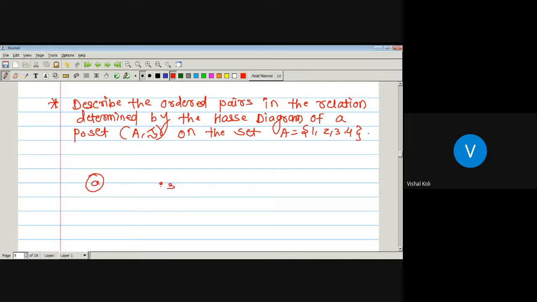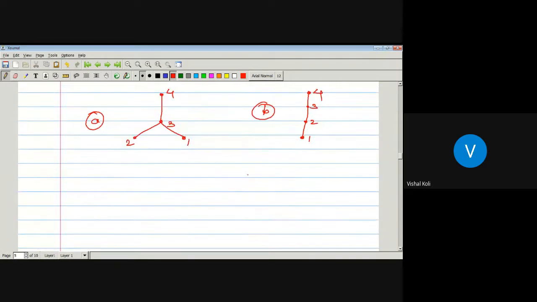1, 2, 3, 4. Now we have to find out the ordered pairs in the given poset. Okay, now first we will solve the first one.